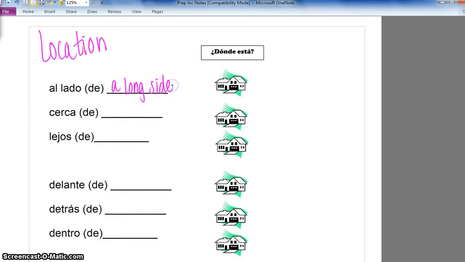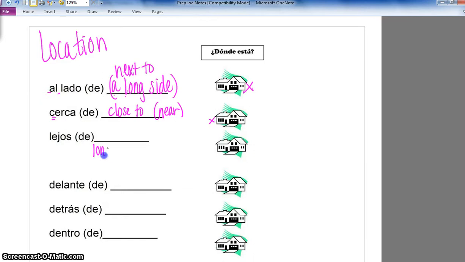And I say alongside because it's got the a and the l, so you might remember alongside, or literally it means next to. So we're going to put the X next to the house. Cerca de, it starts with a C, means close to. Or you could say near. Whatever it's easiest for you to remember. We'll put the X near the house.